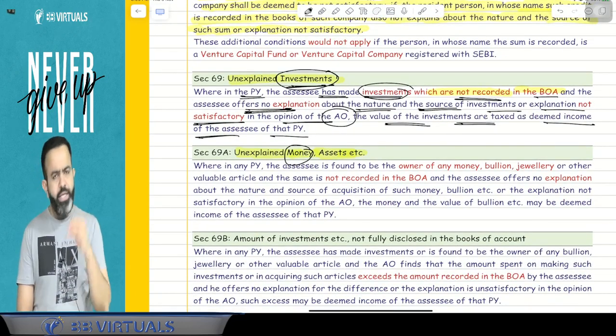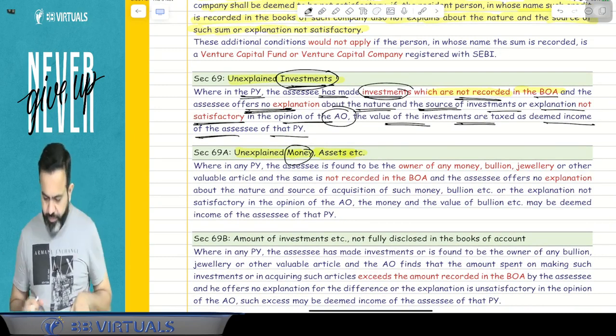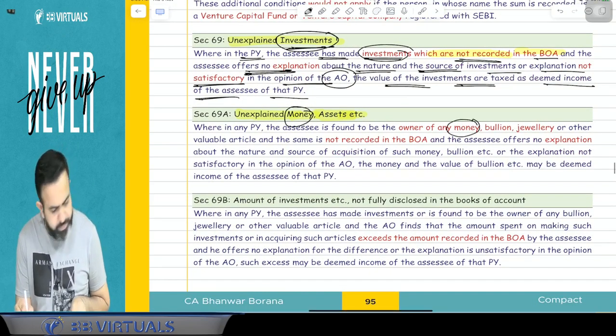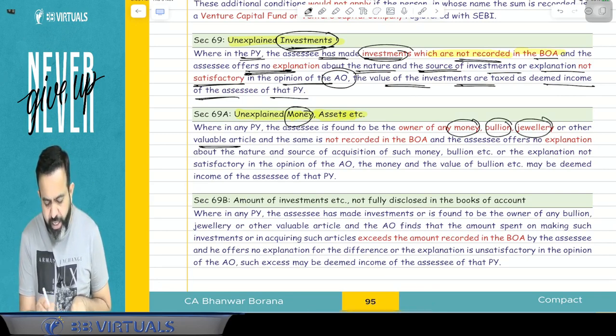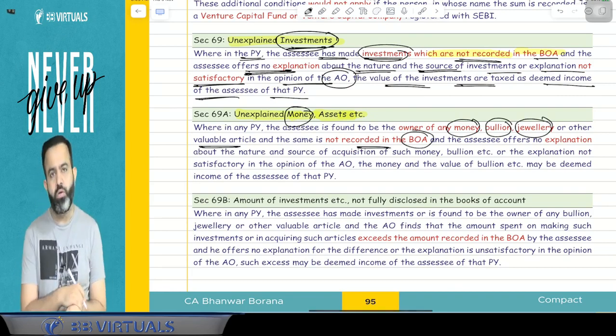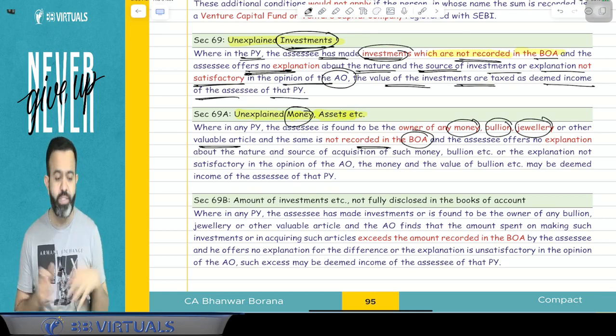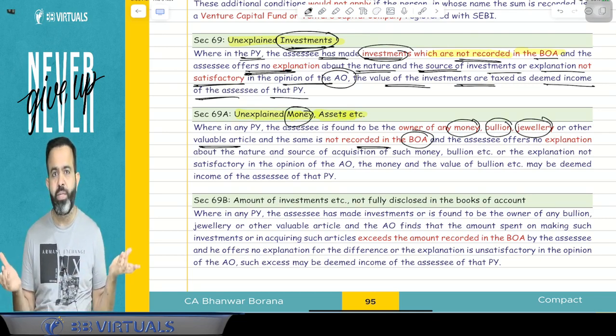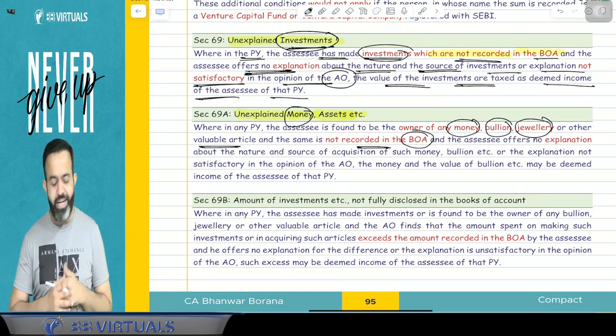Guys, suppose in your possession the department found any money or any bullion or any jewelry or any other valuable article, and the same is not recorded in the books of accounts. Suppose at your home they got some money of 20 crore rupees. They ask you from where you got this money. You are not able to explain that.